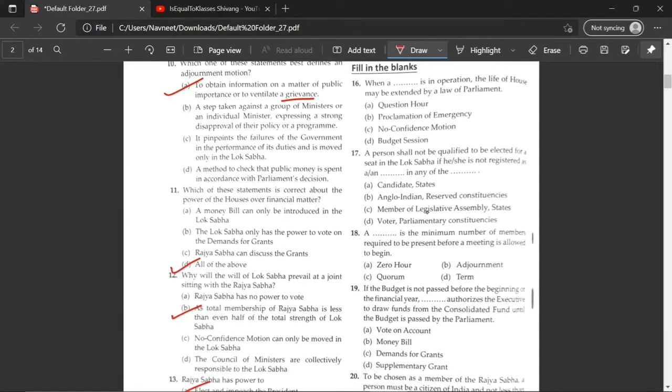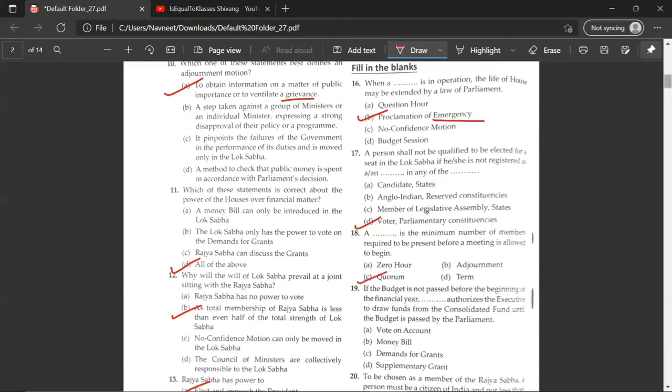When a dash is in operation, the life of House may be extended by a law of parliament, proclamation of emergency. A person shall not be qualified to be elected for a seat in the Lok Sabha if he/she is not registered as a voter in any of the parliamentary constituencies. A dash is the minimum number of members required to be present before meeting is allowed to begin. The correct answer would be quorum.